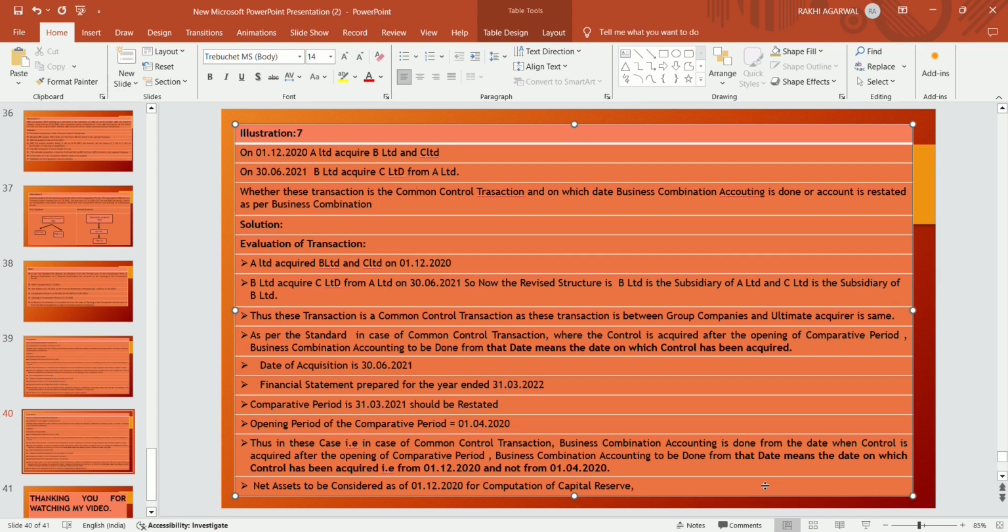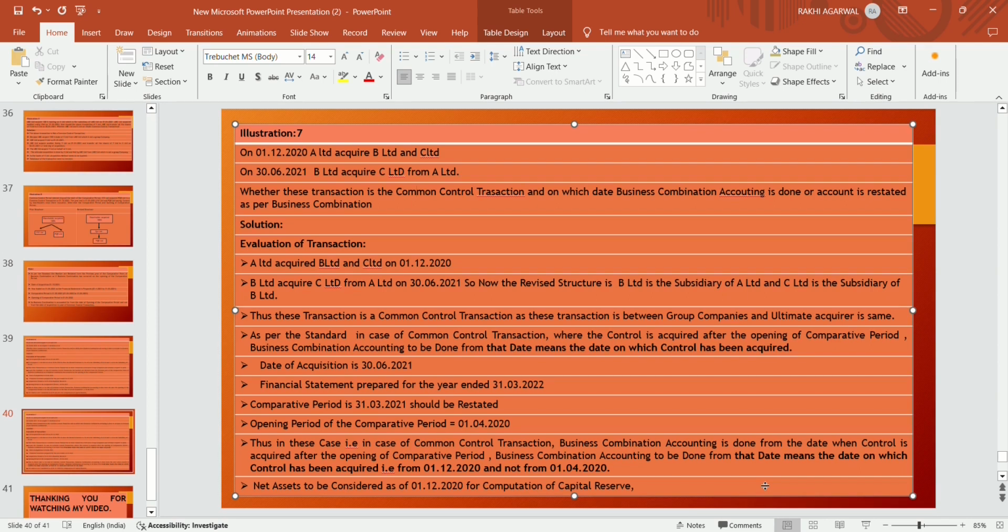Now the revised structure is that B Limited is the subsidiary of A Limited and C Limited is the subsidiary of B. Thus this transaction is a common control transaction, as it happens between group companies and the ultimate parent is the same. B Limited is the subsidiary of A Limited, where A Limited is the holding company, and C Limited is the step down subsidiary of A Limited.